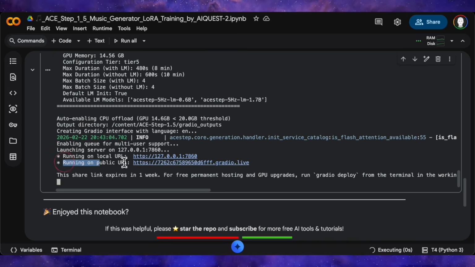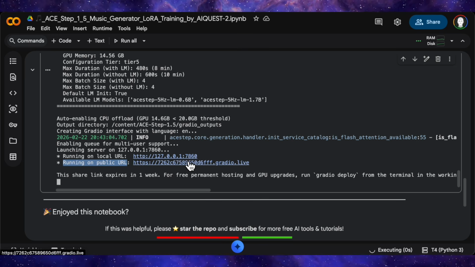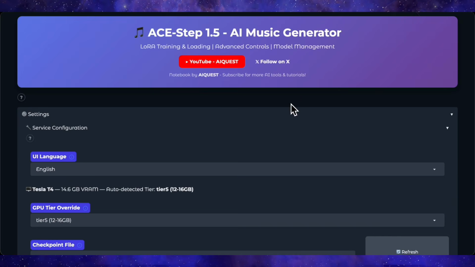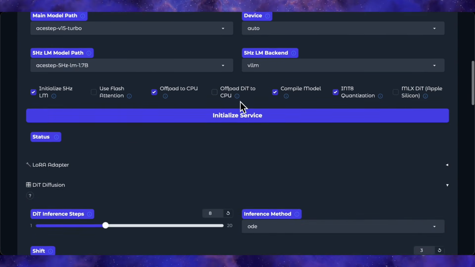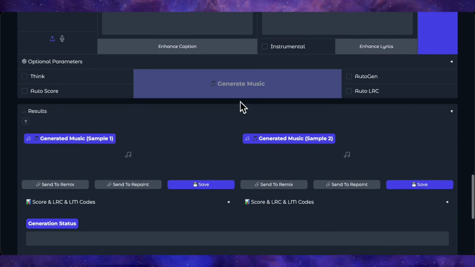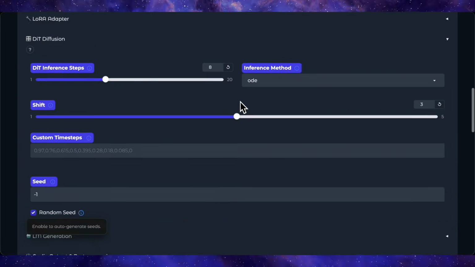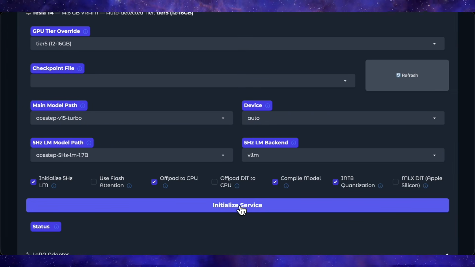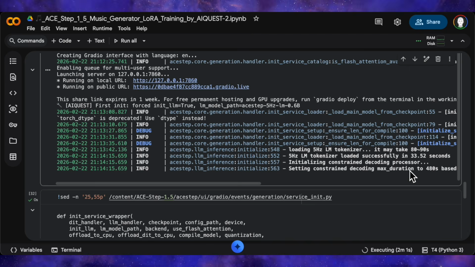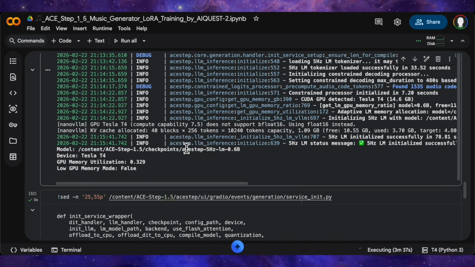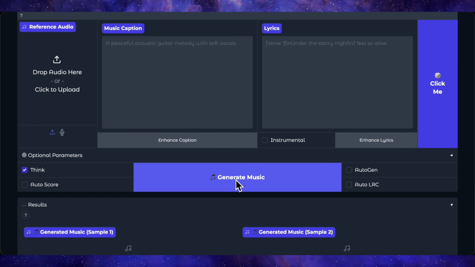Once the models load and you see the Gradio public URL in the output, click it. The interface that opens is the official stock UI, and yeah, it's dense. Drop-downs, tabs, sliders everywhere. It's built for power users. Don't touch anything at the top, just scroll down and click Initialize Service. On the back end, you'll see the language model loading. When the confirmation message appears and the Generate button activates, you're ready.